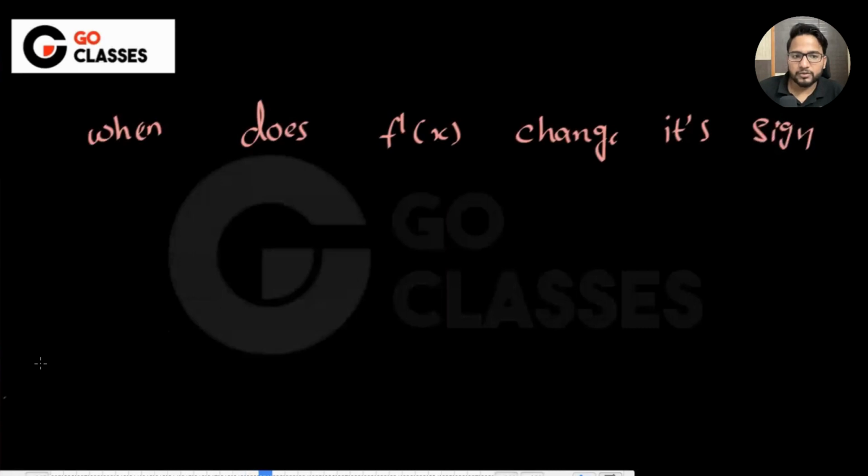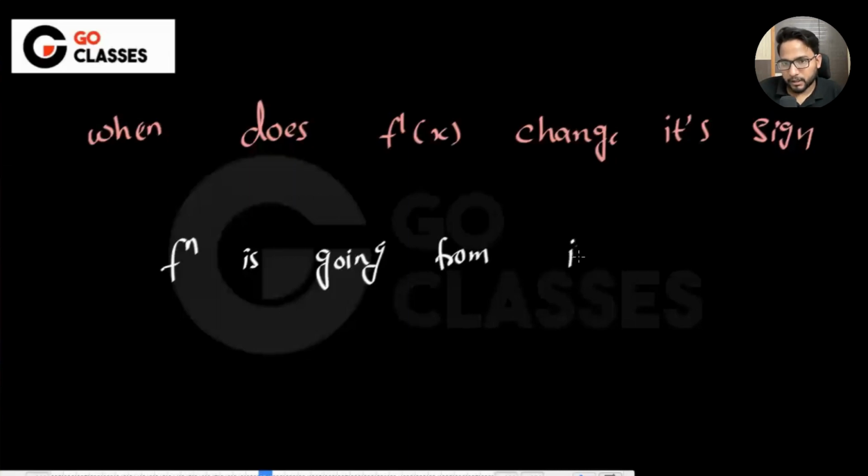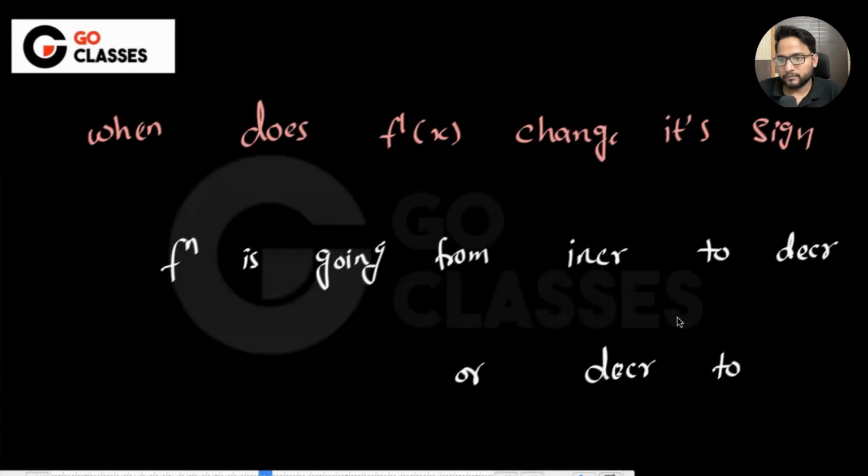Whenever the function is going from either increasing to decreasing or decreasing to increasing, right? So maybe like the function is going from increasing to decreasing, or decreasing to increasing, something like this, right? Now function means f is going from increasing to decreasing or decreasing to increasing.